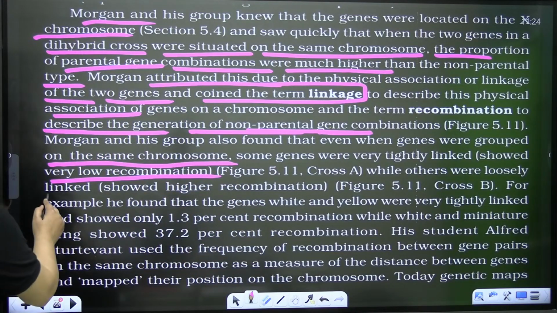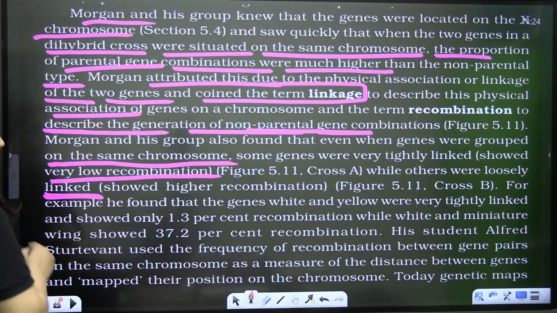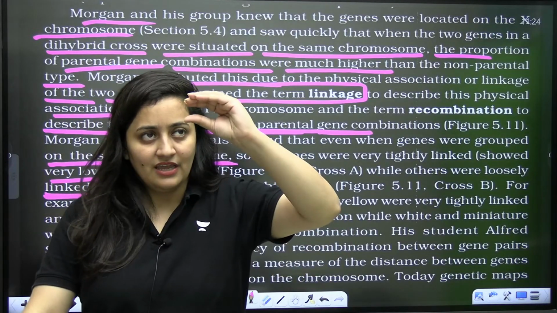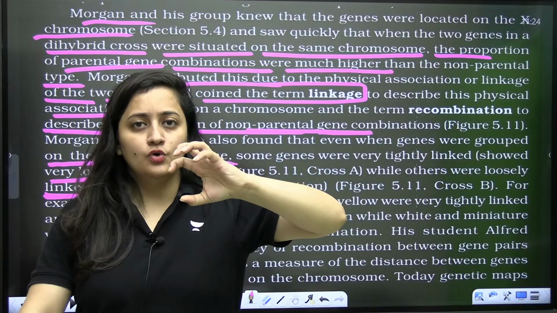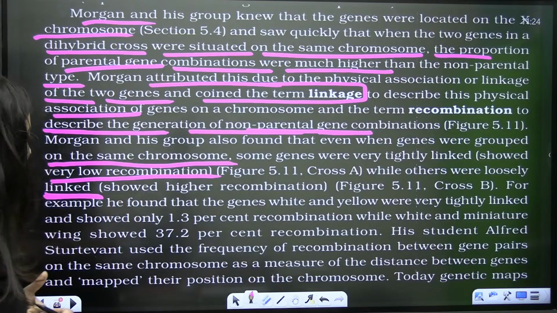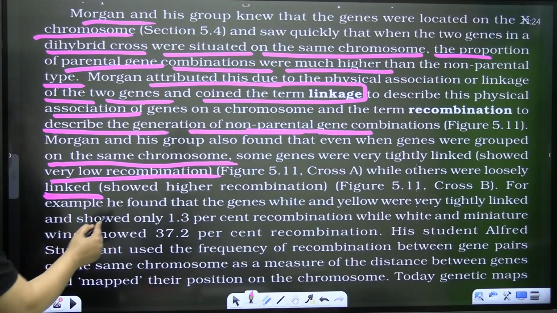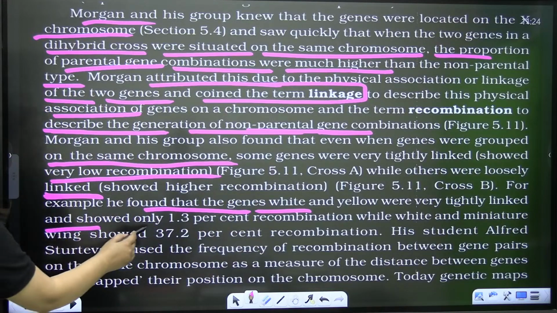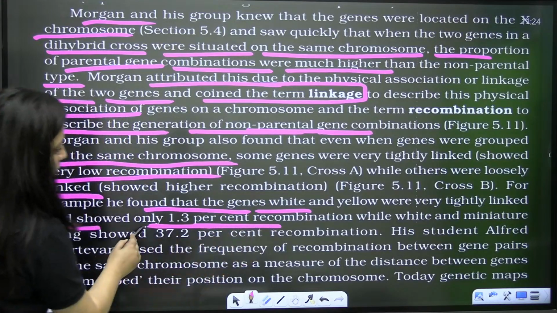The genes present on the same chromosome are the linked genes. If they are very close to each other, closely linked. If they have distance between the two, loosely linked. For example, he found that the genes white and yellow were very tightly linked and showed only 1.3% recombination.